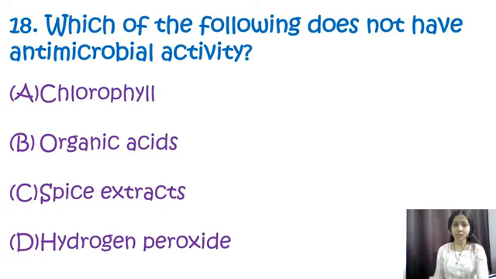Which of the following does not have antimicrobial activity? Options are chlorophyll, organic acids, spice extracts, or hydrogen peroxide. So over here, the correct option is A, that is chlorophyll. Chlorophyll does not have antimicrobial activity, while organic acids, spice extracts, and hydrogen peroxide are known for their antimicrobial properties. Chlorophyll, which is responsible for the green color in plants, does not have any significant antimicrobial activity. So our correct option over here is chlorophyll.